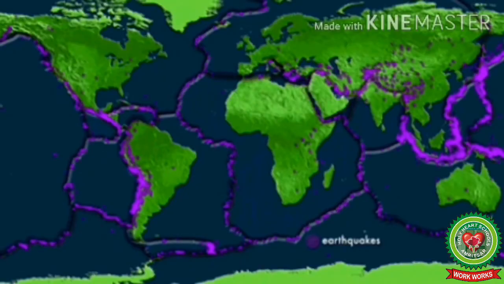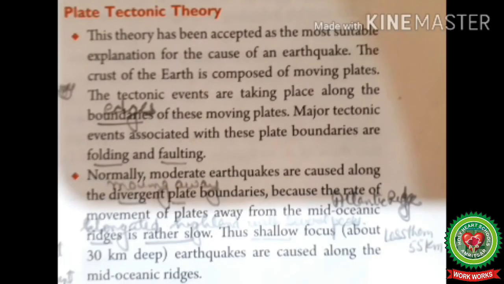So now let's read the plate tectonic theory. This theory has been accepted as the most suitable explanation for the cause of an earthquake. The crust of the earth is composed of moving plates. The tectonic events are taking place along the boundaries, means edges of these moving plates, as I have already discussed. Major tectonic events associated with these plate boundaries are folding and faulting.